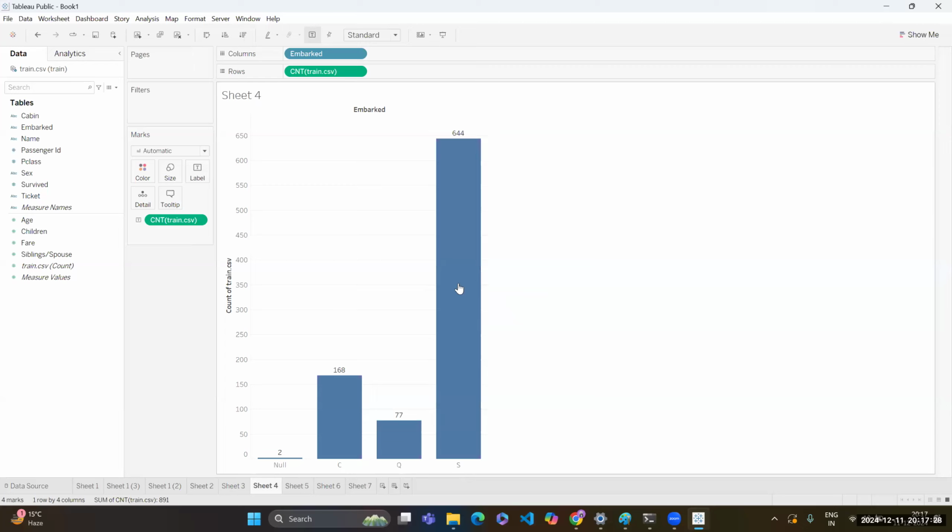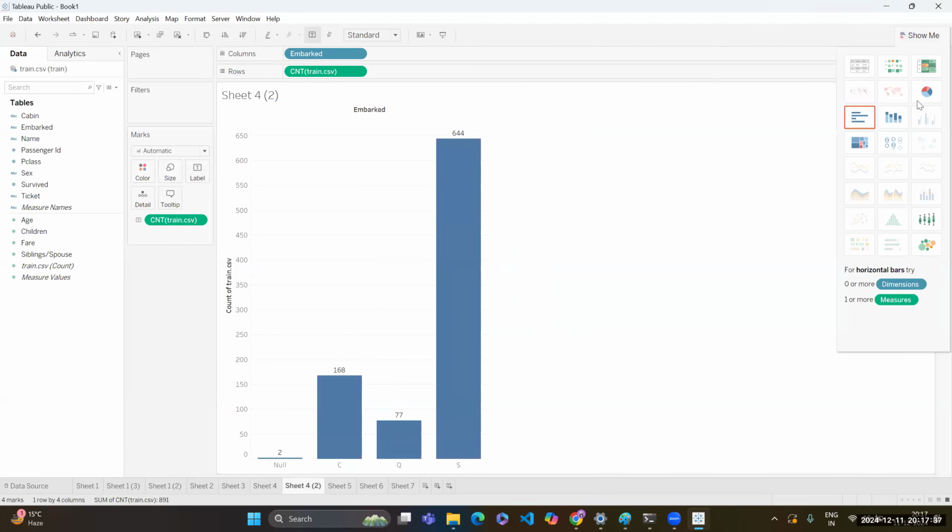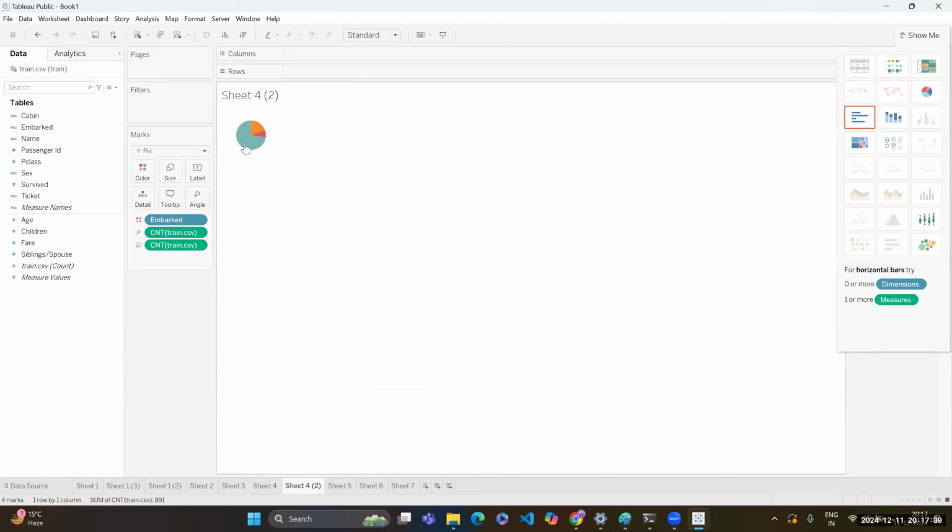Here I got a simple bar chart out of it. If I have to create a pie chart, I'll just duplicate it, click on Show Me, click on this, and I get a pie chart over here. Let's resize it.